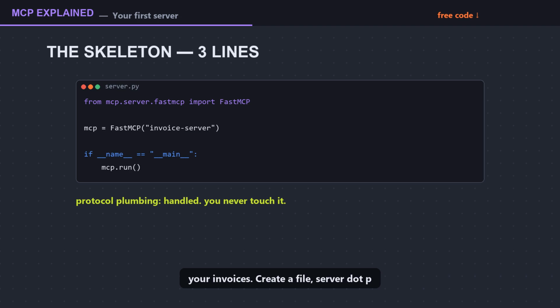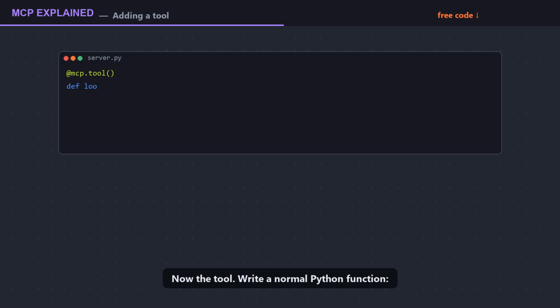Create a file, server.py. Import FastMCP. Create a server, give it a name. That's 3 lines and the skeleton is done. FastMCP handles all the protocol plumbing. You never touch it. Now the tool.